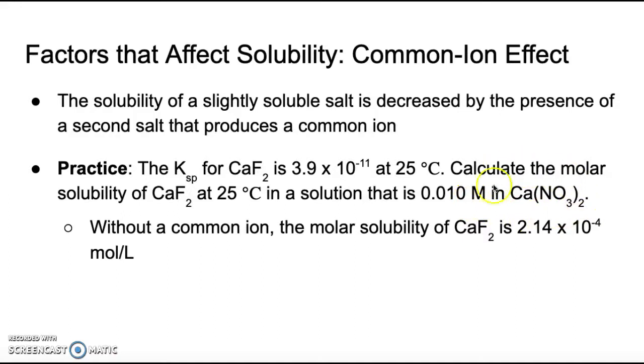So we've got calcium nitrate already in our solution, and now we're going to add calcium fluoride and look at the solubility. Keep in mind that without a common ion, if we just had calcium fluoride, the molar solubility would be 2.14 times 10 to the negative fourth moles per liter, and we solved for that in a previous problem.